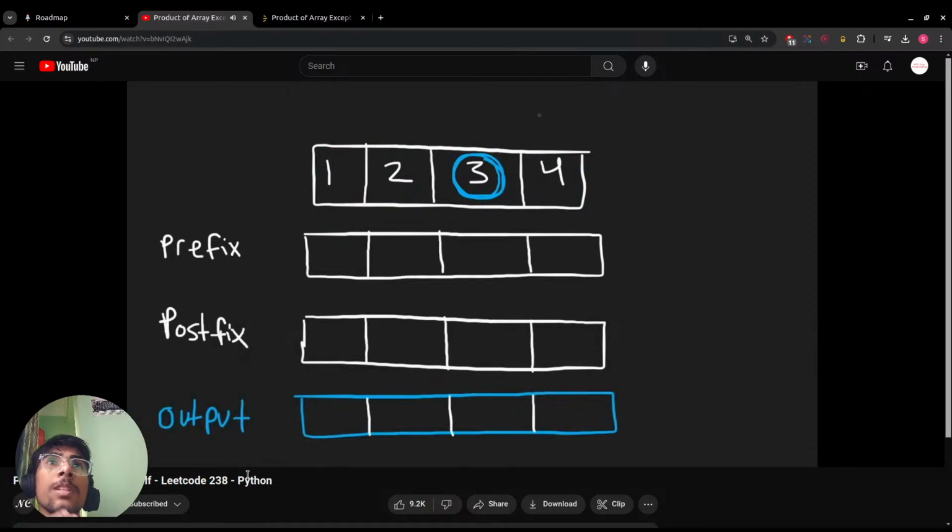So it would be helpful if we compute the prefix product for every single position in the input array and put it in a prefix array. And since we're also going to be wanting to...